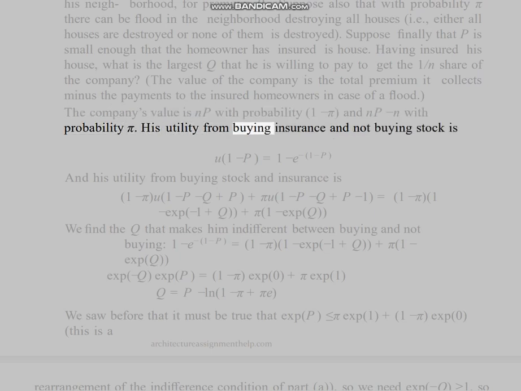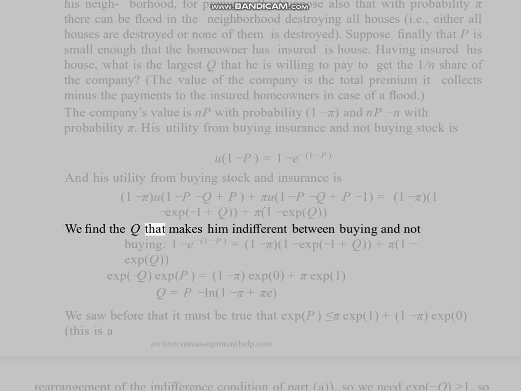His utility from buying insurance and not buying stock is U(1 minus P) equals 1 minus e^(-(1 minus P)), and his utility from buying stock and insurance is (1 minus pi) U(1 minus P minus Q plus P) plus pi U(1 minus P minus Q plus P minus 1), which equals (1 minus pi)(1 minus exp(minus 1 plus Q)) plus pi (1 minus exp(Q)).